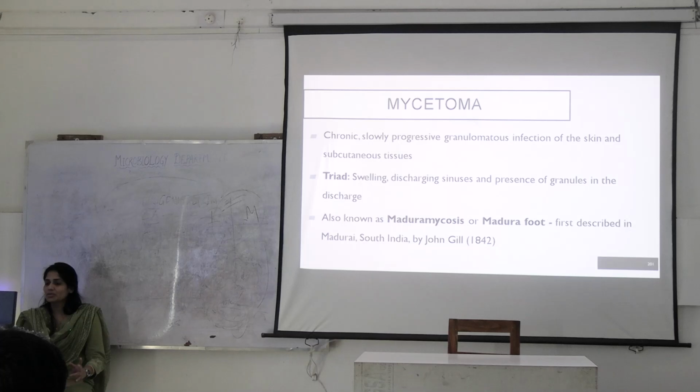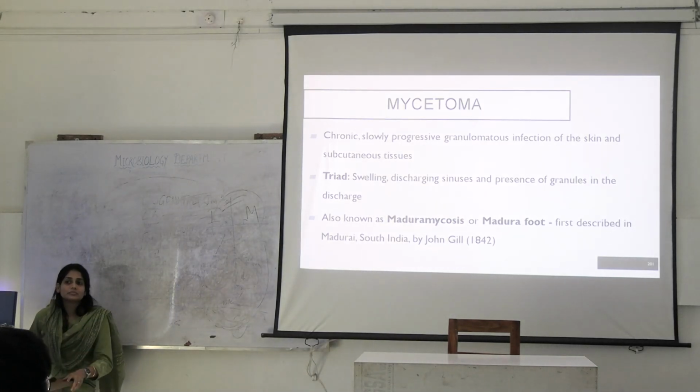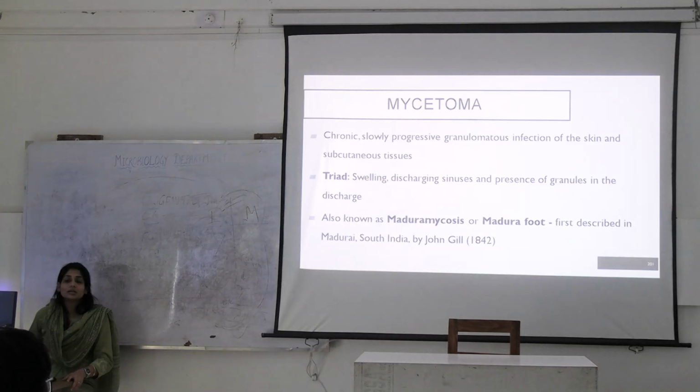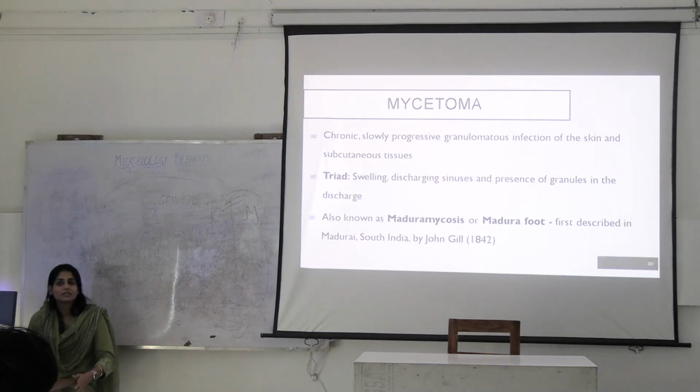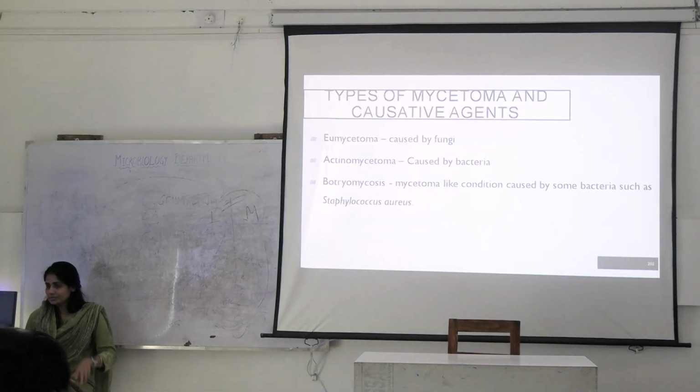Coming to subcutaneous mycosis, what is the triad of subcutaneous mycosis? Swelling, discharging sinuses and granules. So when there are granules present in the discharge, what do you do to these granules?